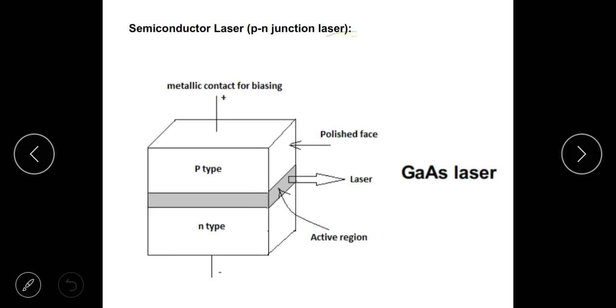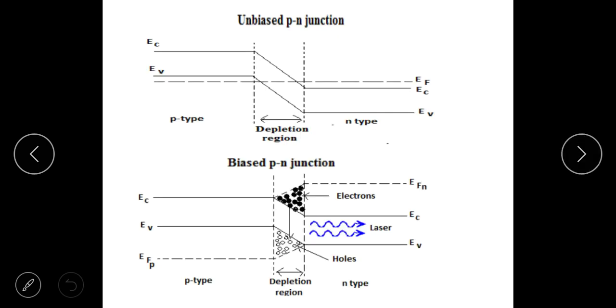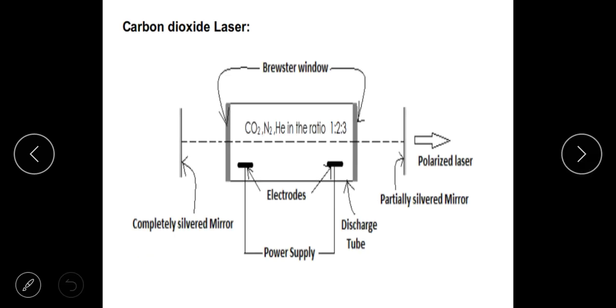In the last video we learnt about the semiconductor laser, in which the lasing happens here. Gallium arsenide semiconductor, heavily doped, one type is degenerate p type, the other one is n type. When it is forward biased, this is what happens. In an unbiased condition, this will be the energy diagram. Then when you bias it with large voltages, there will be population inversion here, and then a stray photon can induce a stimulated emission. This is what I had told you.